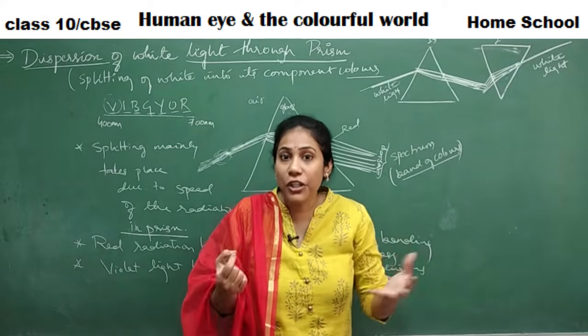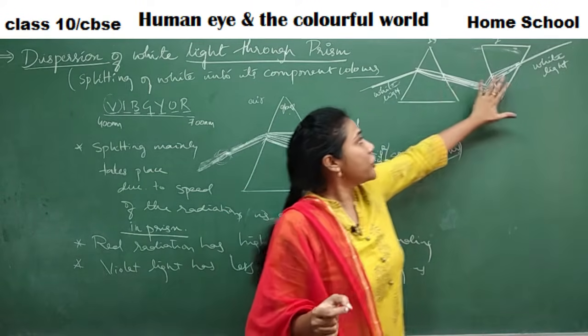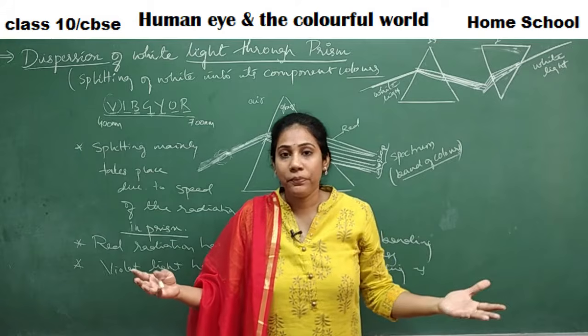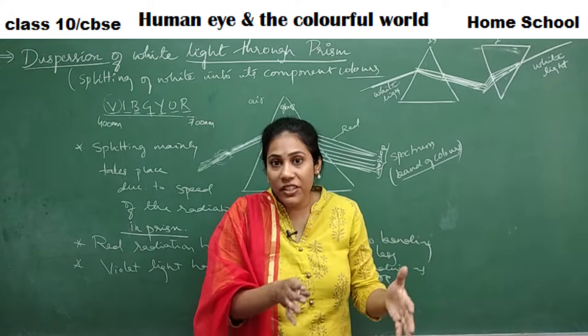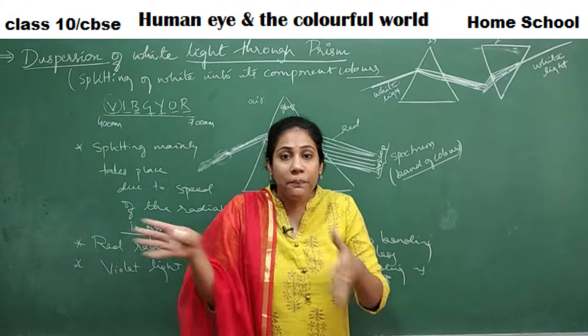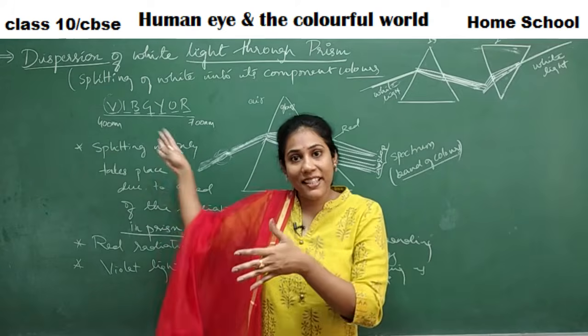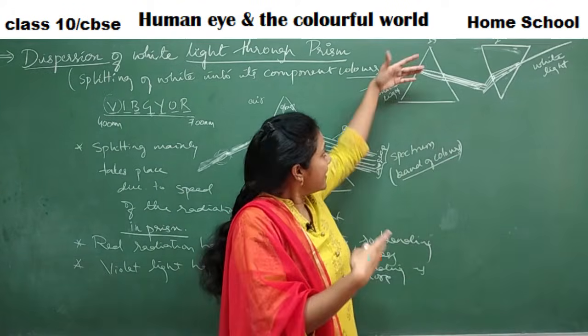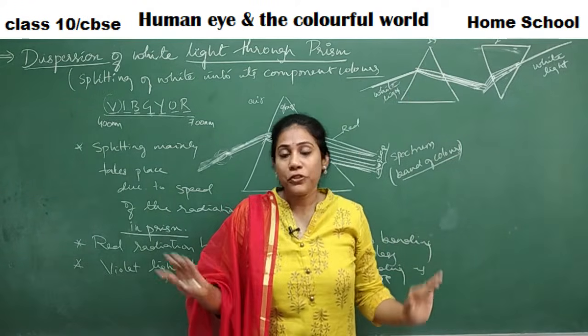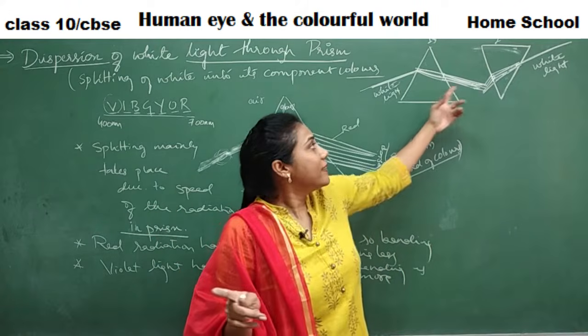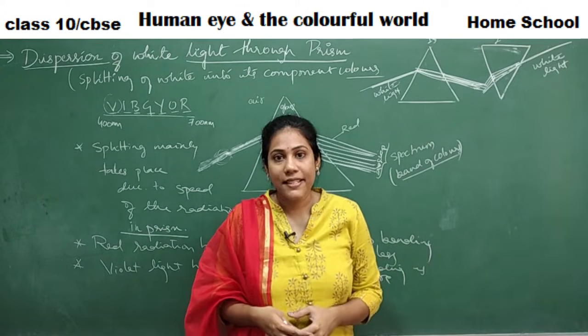It is the nature of light, not the nature of some material like a prism. Only when the medium changes and the speed of these radiations changes does this kind of splitting take place. So this is what was proved by this particular experiment by Einstein.